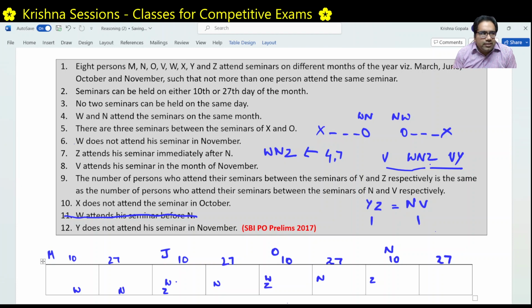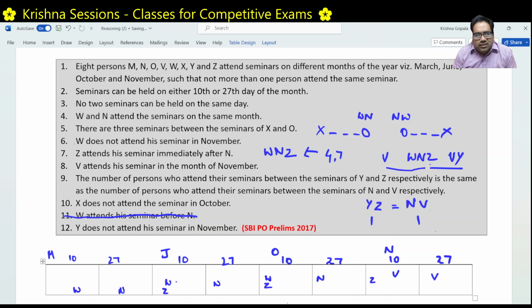Condition number 8 is saying V attends a seminar in the month of November. Right. What does that mean? V is either this slot or this slot. If V is either this slot or this slot only, V cannot go left, and all W, N, Z are stopping till here. So there is no way V can be to the left of W, N, Z. We have figured out already W and Z. Where are the slots? W and Z are here, or here, or here.